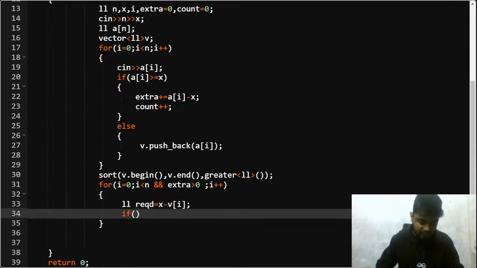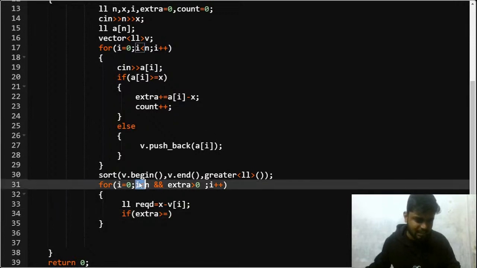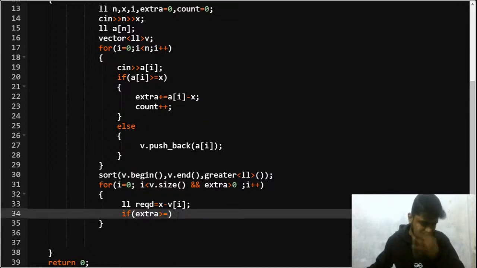So I'll check if my extra money that I have in my bank, if it is greater or equal to, for loop starting from 0, what is the limit you can go? This will not give a TLE, man. It can go until n, i is lesser than n. So if it's required, i is not lesser than n, i is lesser than v dot size. Let's say i is lesser than v dot size. The size is not 10 to the power 9, so why will it give a TLE to me, right?